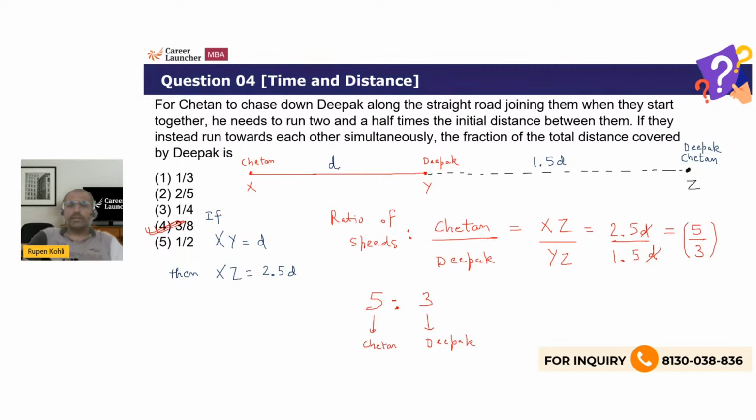So, just from this 2.5 times information, we had to reduce the ratio of the speeds, and hence from 5:3, we can interpret that 3/8 of the distance will be covered by Deepak and the remaining 5/8 by Chetan, right? So a lot of questions on time and distance are about this ratio approach, right? That's the point we are getting over here. Perfect. Okay, next one.